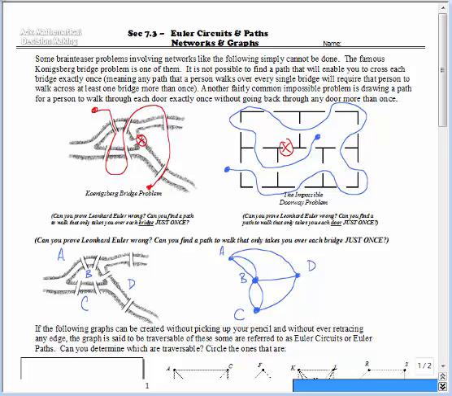Now to do that, think what would happen here. If I started at A, and I leave A, and I go into D, and I go out of D, for most of the vertices you're going to leave 2 edges behind, because you go into a vertex and go out of a vertex. You leave one coming in, one going out, so it's always going to be 2. So he figured that most of the vertices had to be even numbers, because as you went in and came out, you always left 2 degrees behind. If you look at the degree pattern of this graph, the degree of vertex A is 3, the degree of vertex D is 3, the degree of vertex B is 5, and the degree of vertex C is 3. This one is impossible because you're supposed to have mostly even, if not all even, degrees to make a traversable graph.